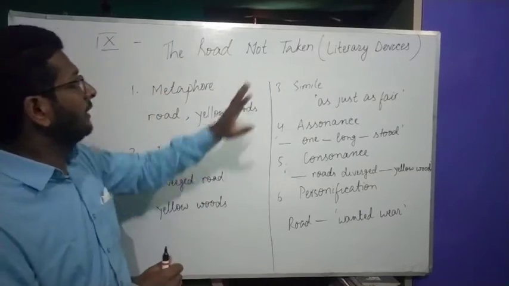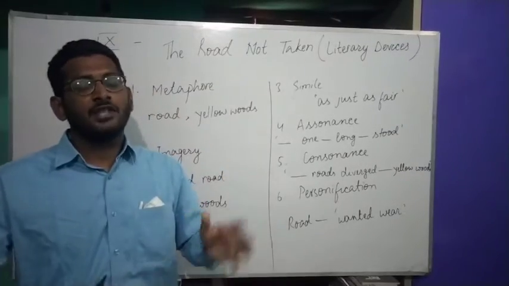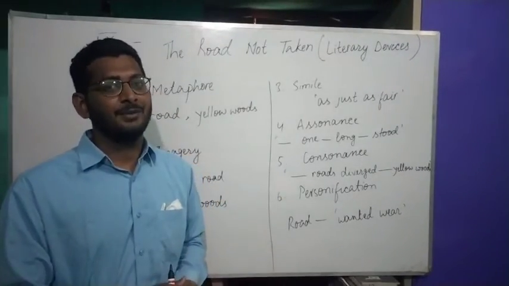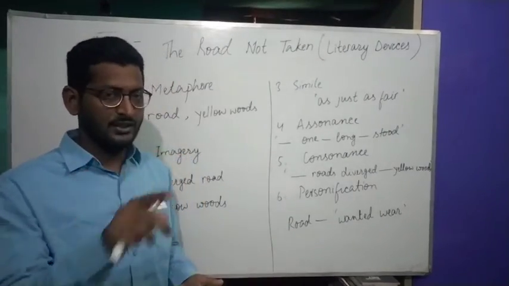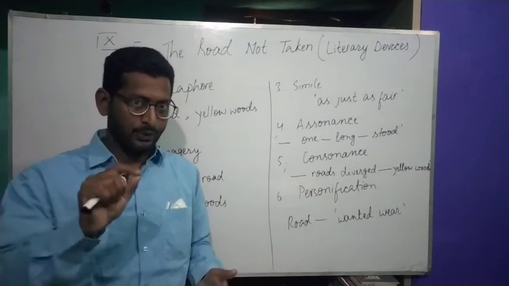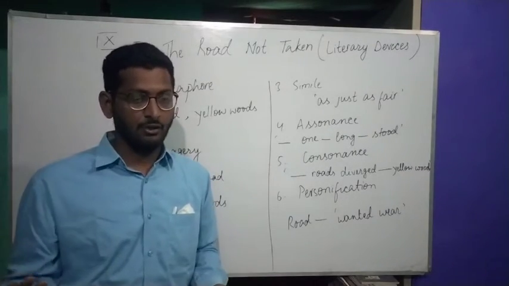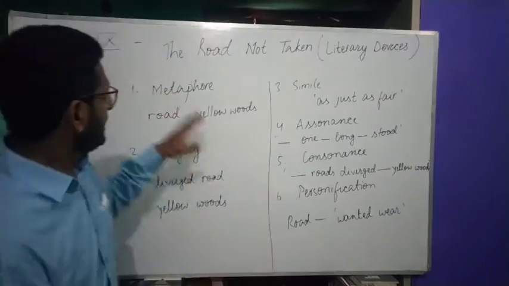Now, literary devices. First of all, what is the rhyme scheme of this poem? Well, I'm not going to tell you, because you have to find it out, which is very easy. Go and find the poem and just make a note of the last word of each line, and then you will get the rhyme scheme.